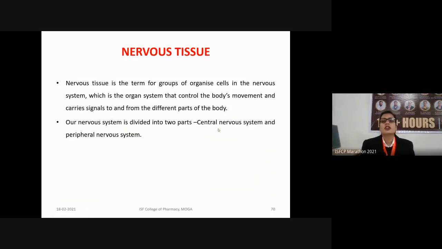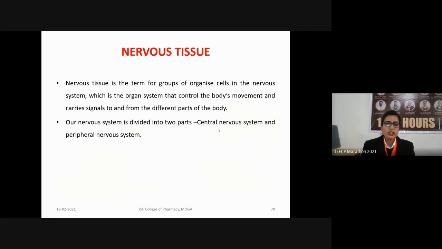So, the last type of tissue we have is the nervous tissue. So, what is a nervous tissue? A nervous tissue is the term for the group of organized cells in the nervous system, the organ system that controls our body's movement and carries signals to and from the different parts of the body. So nervous tissues are present all over our body.